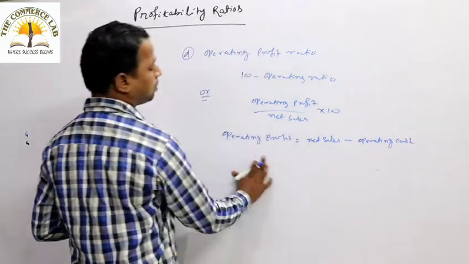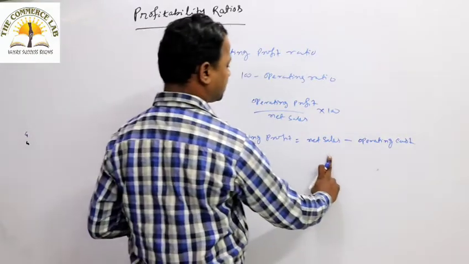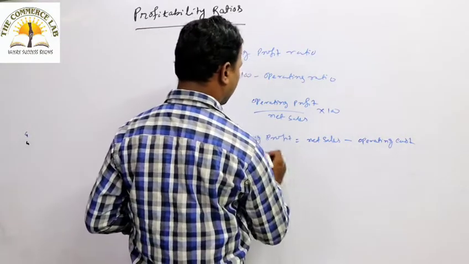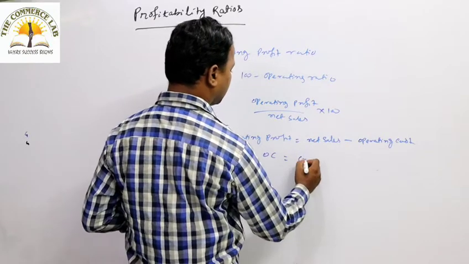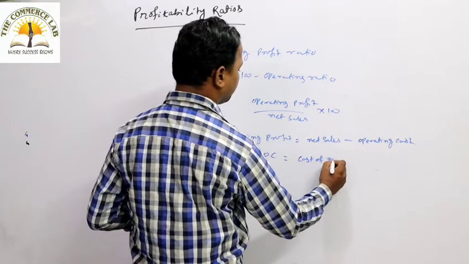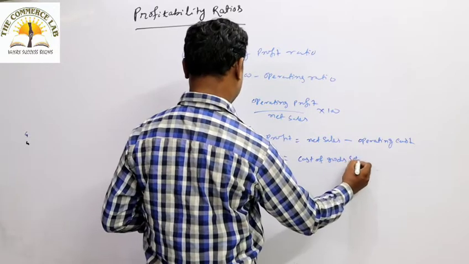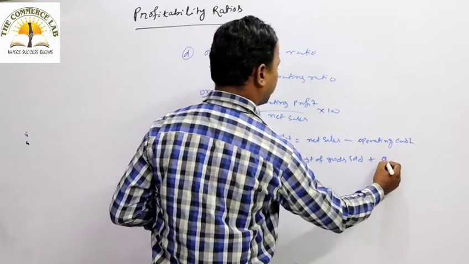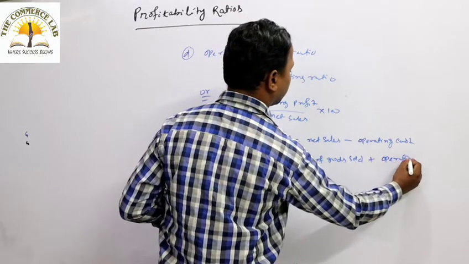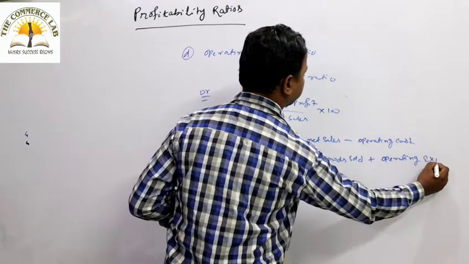Okay, the net operating profit is nothing but the difference between net sales minus operating cost. What is operating cost? Last time we discussed, operating cost is the cost of goods sold plus operating expenses.